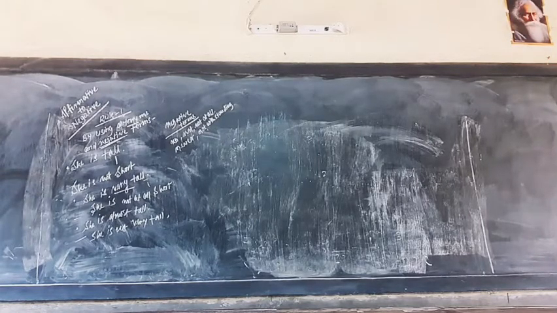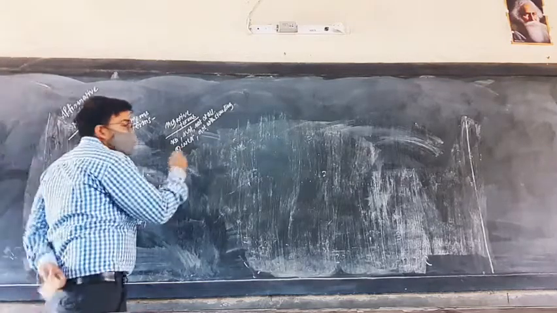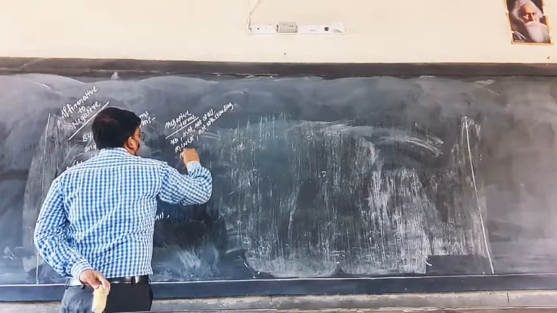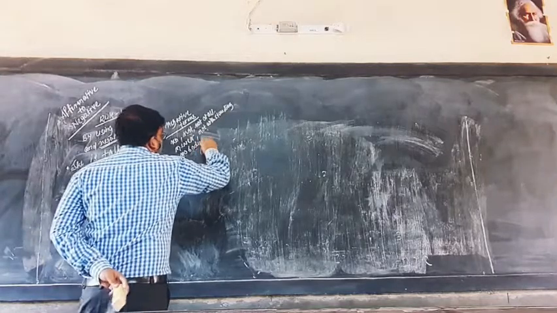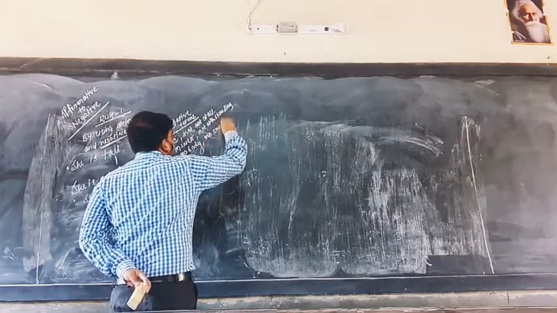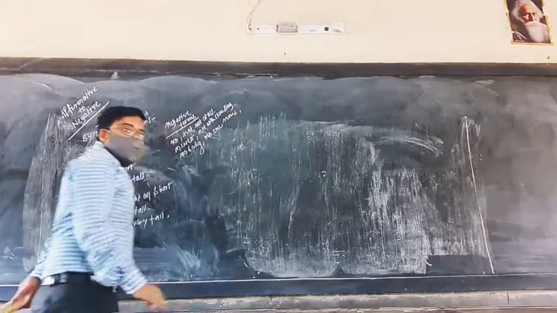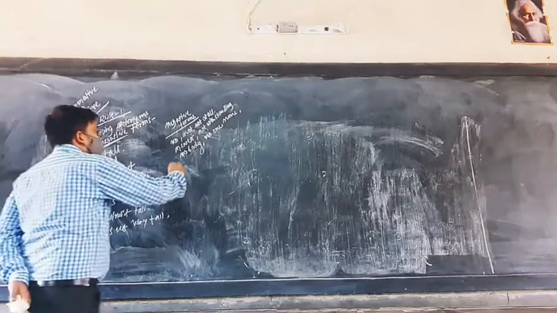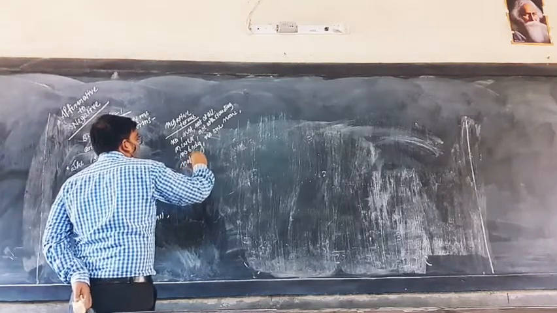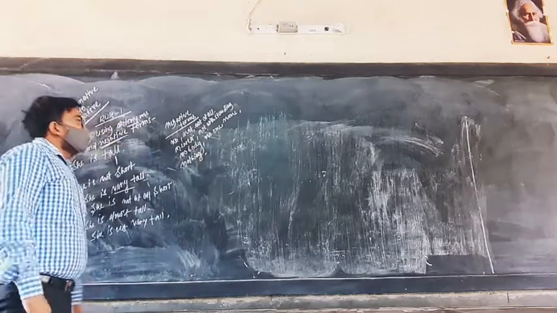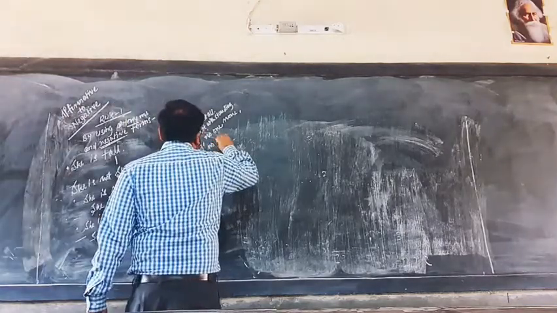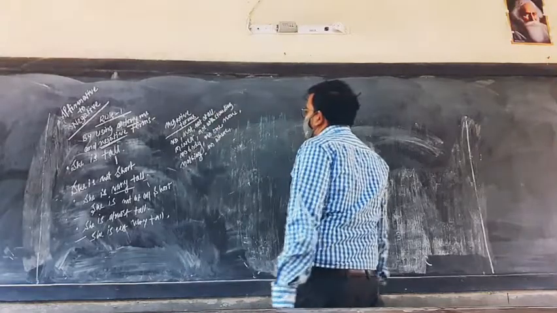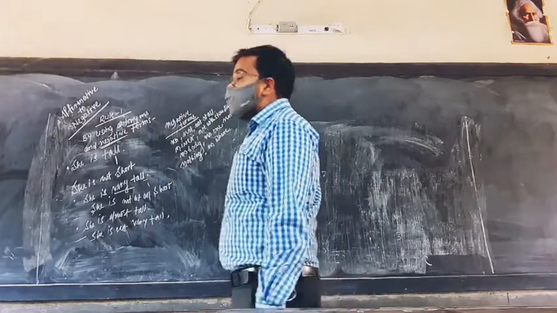Next, more are there: nobody, no one, none, nothing, nowhere. Anything else? No way, you can write.